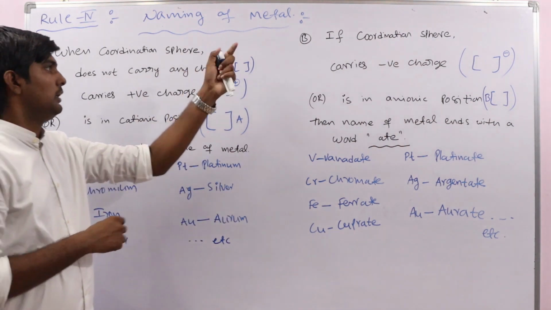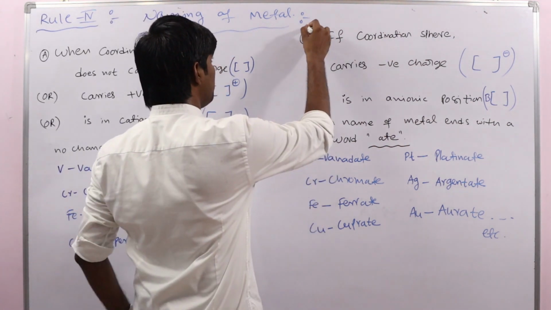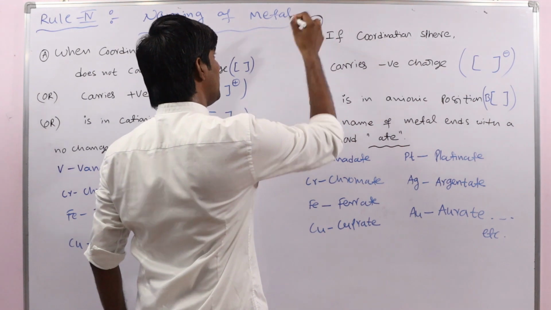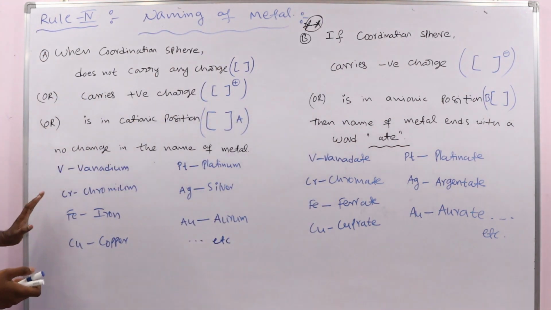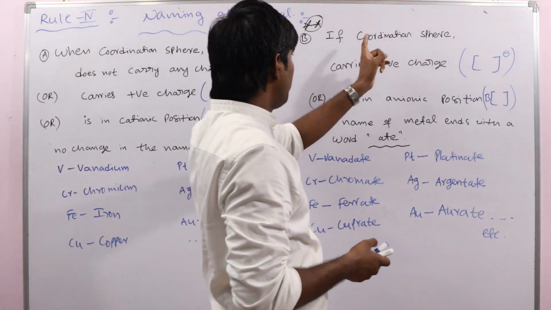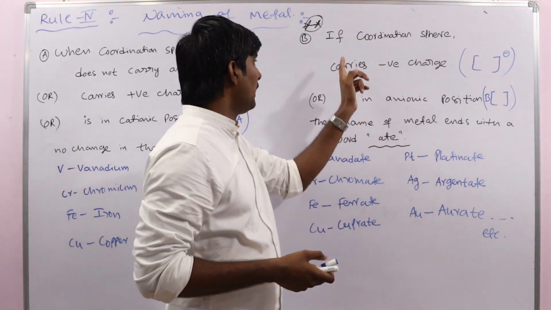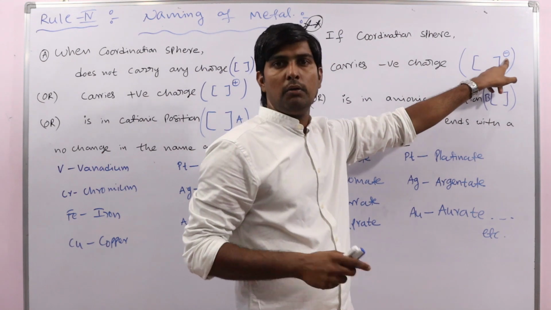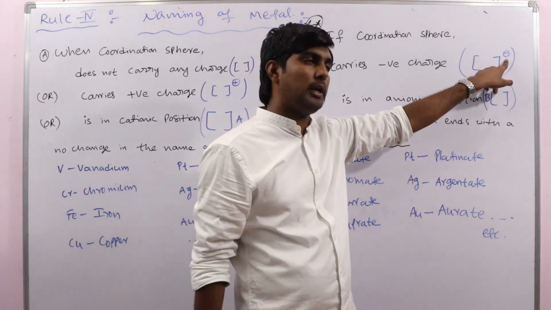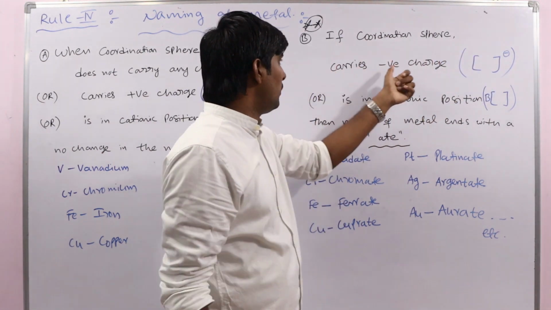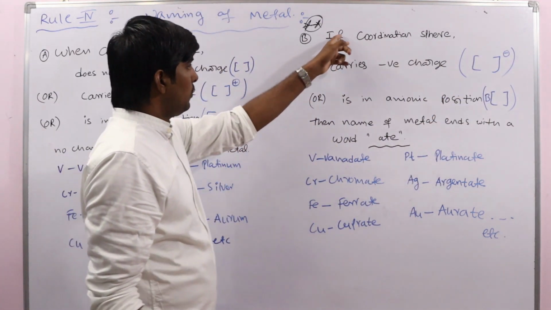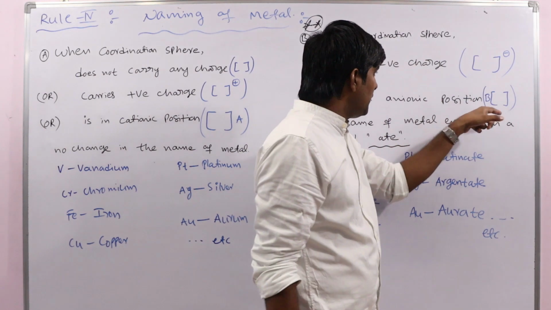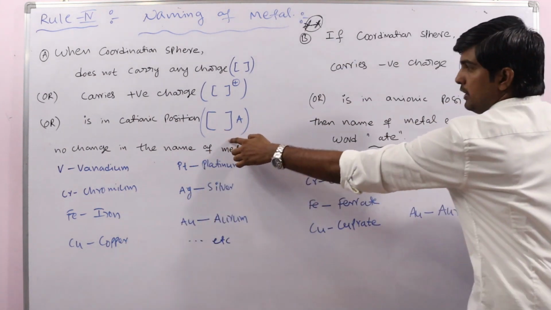Okay, but see, this one is one of the most important rules in the nomenclature. Very, very important. So here we do not have any problems. Now, if the coordination sphere carries a negative charge, whatever it may be, -1, -2, -3, or the coordination sphere is in the anionic position, look at the difference between these two.